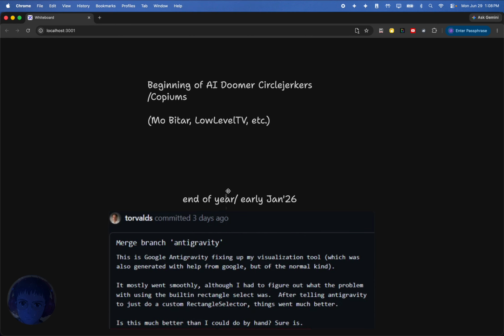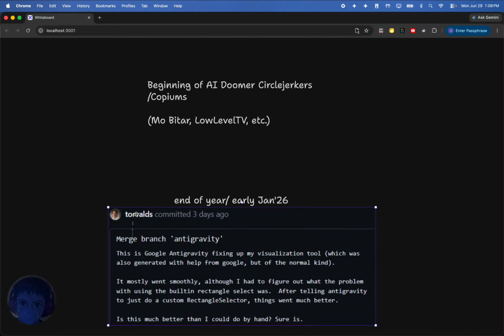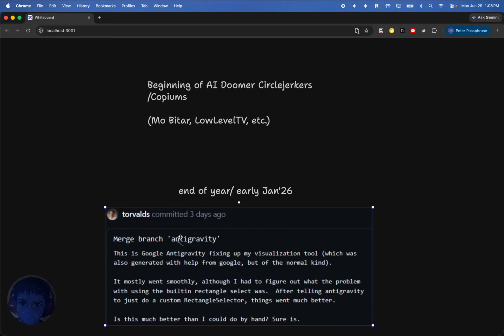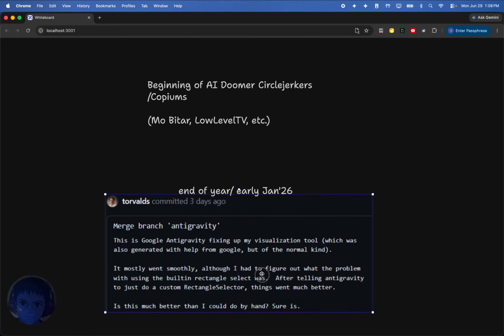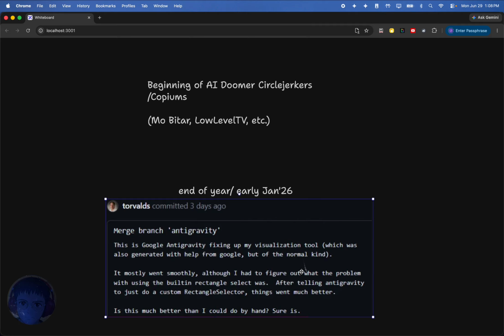And I also included this last bit here. This happened at the early onset of the next year, but it was so late in the year or early in the next year, I wanted to include it. And to me, it was a good capstone of this 2025 era. When Linus Torvalds himself used AI, it was Antigravity he used to push a commit, or actually it was a full-on piece of software. I think it was like a visualization tool. Yeah, visualization tool.